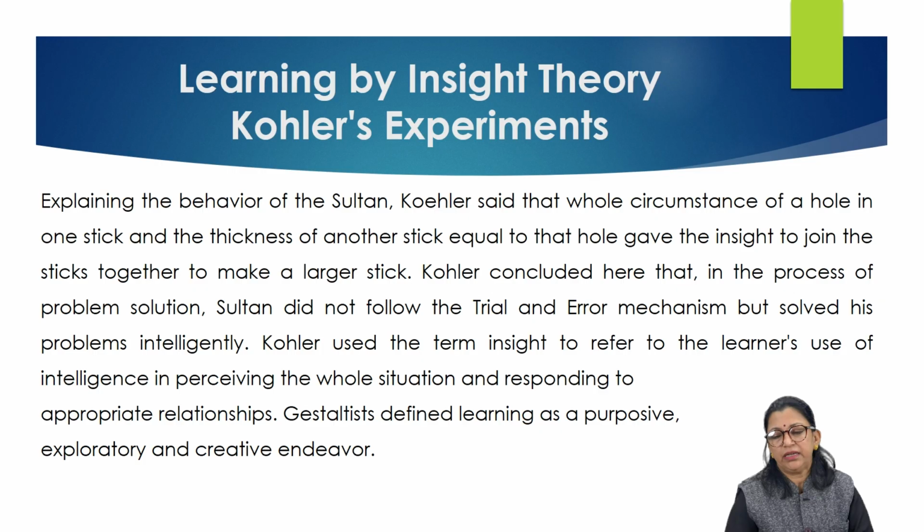Then Kohler concluded that in the process of solving the problem of attaching the sticks, Sultan did not follow the trial and error method given by Thorndike, but solved his problem intelligently. He used his intelligence to work out how to attach the sticks and what the mechanism was to attach both sticks.